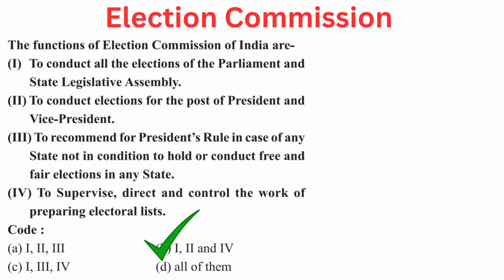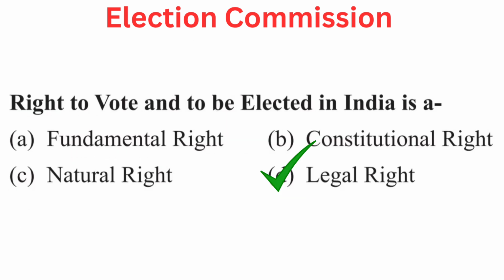1, 2 and 4. To conduct all the elections of the Parliament and State Legislative Assembly, to conduct elections for the post of President and Vice President, and to supervise and direct and control the work of preparing electoral rolls. Your question is, right to vote and to be elected in India is a. Your options are A. Fundamental right, B. Constitutional right, C. Natural right, or D. Legal right. Right answer is D.